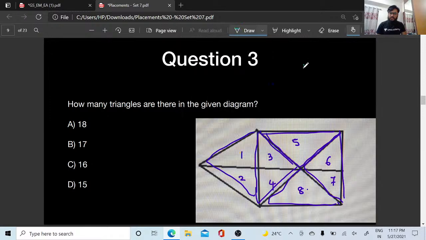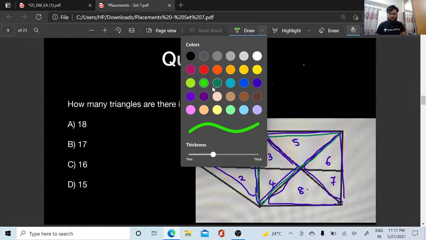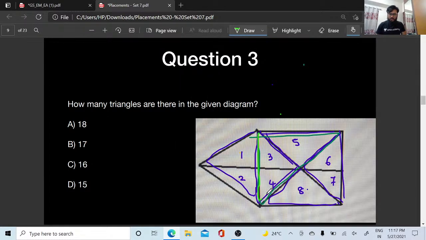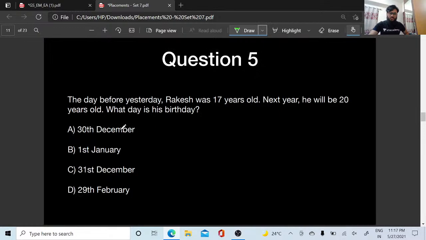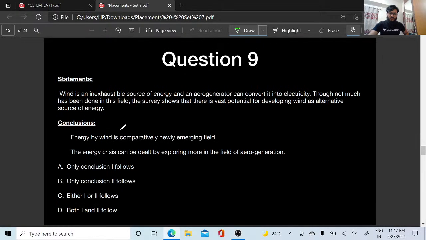Now the next thing: 13 are done. Now here, this is the 14th one. Let me take a darker color. Yes, this is the 14th one, and then you have the 15th one. Again the same thing, the 16th one and the 17th one. There are a total of 17 triangles. I have mixed up some questions on reasoning here, so let's not solve it.